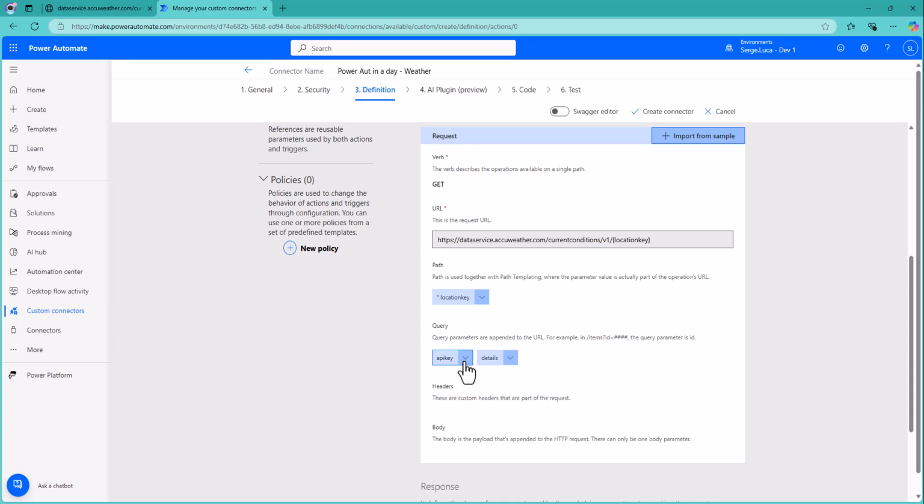In the query string, we have two options, API key and details. So API key, we can delete it because we will provide it at the level of the connector, not at the level of the action. So we'll create a connection and we can reuse a connection for several actions. So detail can be true or false. So we can edit the detail.